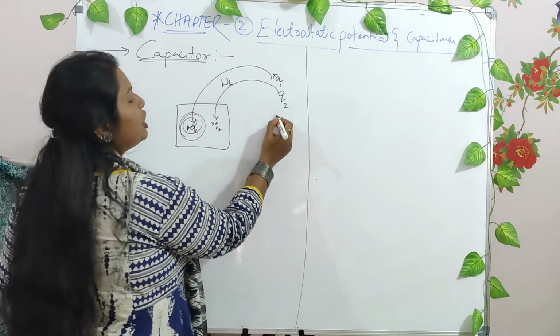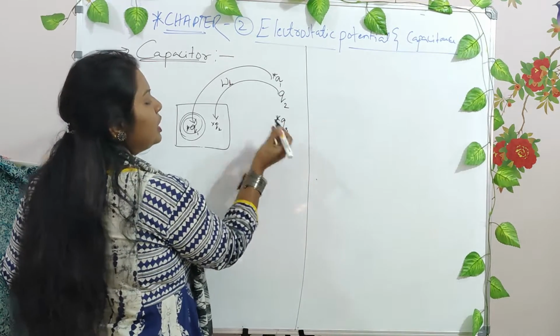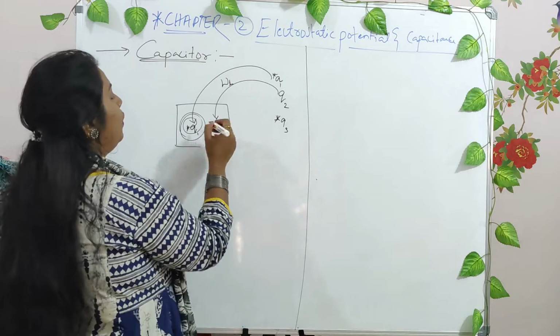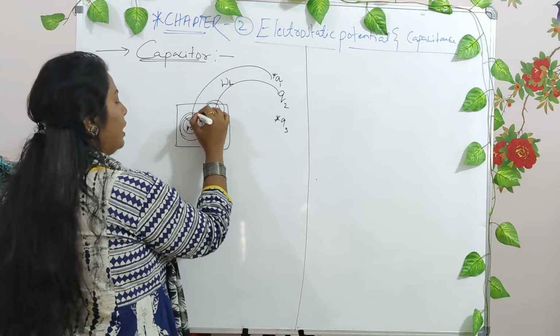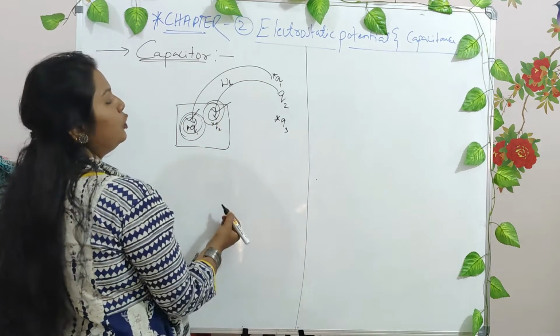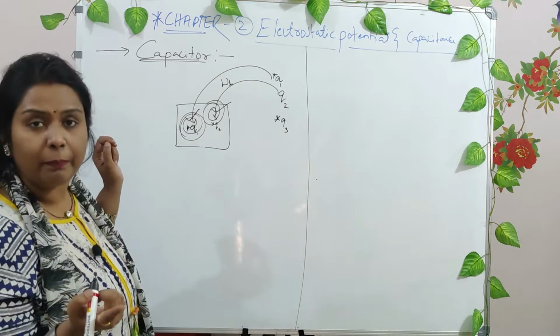Now you have another charge Q3. This particular charge has to move against the electric field of Q1 and against the electric field of Q2, so there is more work done, right?